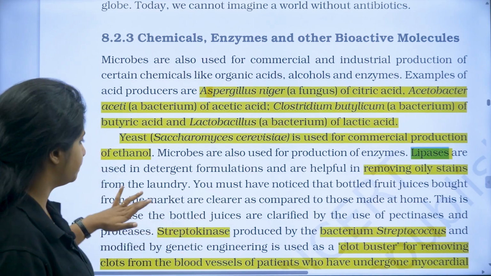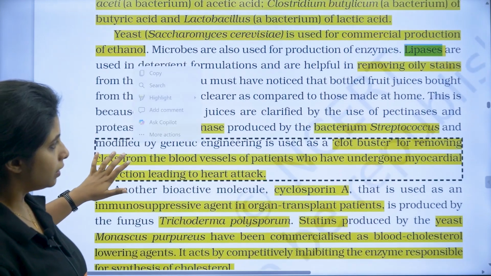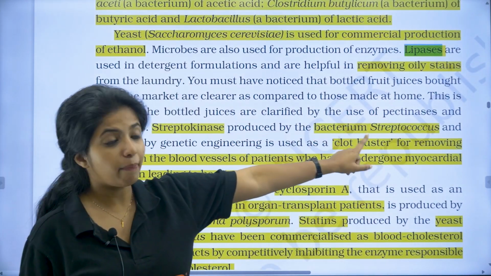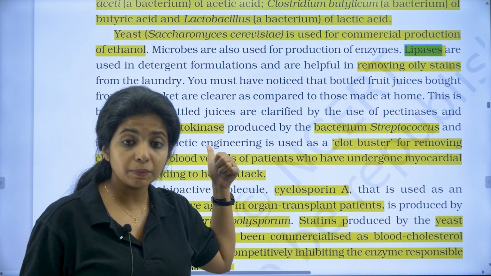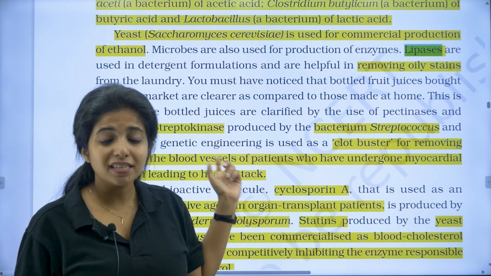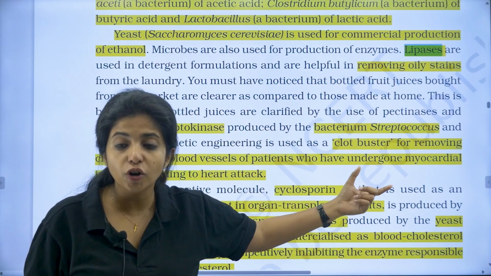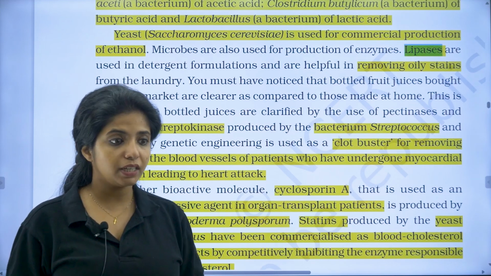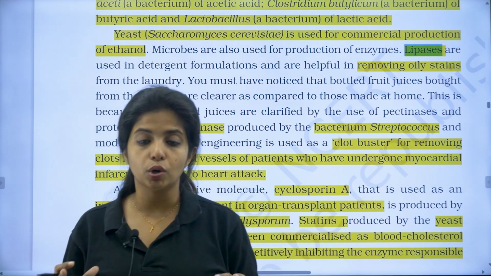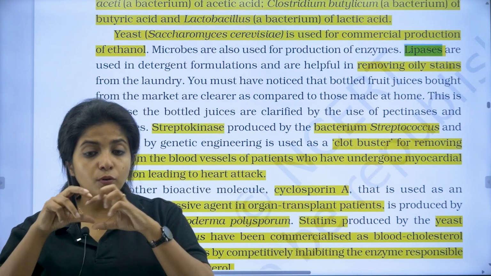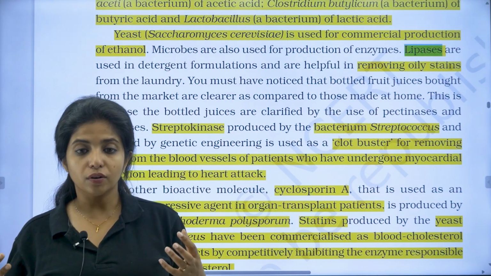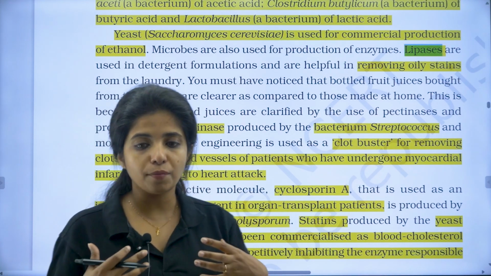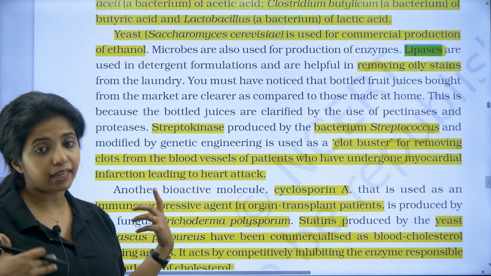Okay, now over here again, bacterium Streptococcus. There is the Streptococcus bacterium that releases something known as streptokinase, and this streptokinase acts as a clot buster. What do you mean by clot buster? It is responsible for busting the clot, for removing the clot which is there in the blood vessels. And these clots, if they are there, might lead to what? Myocardial infarction, leading to heart attack as well.